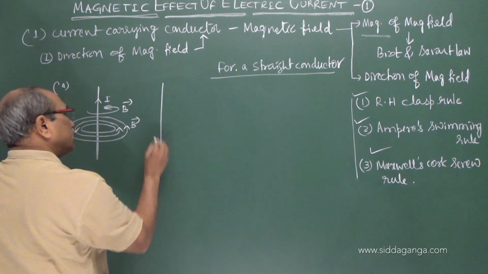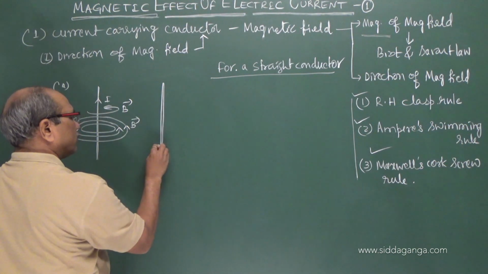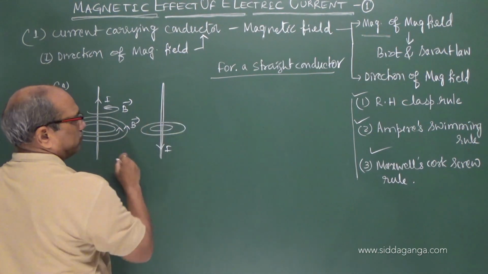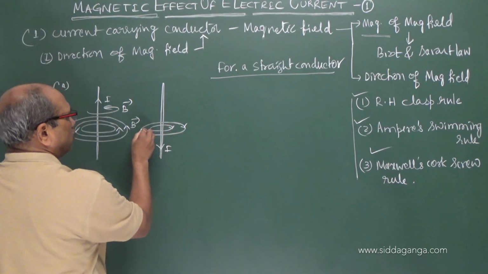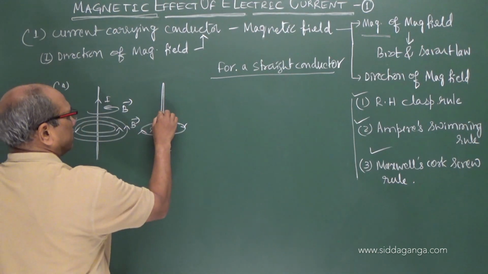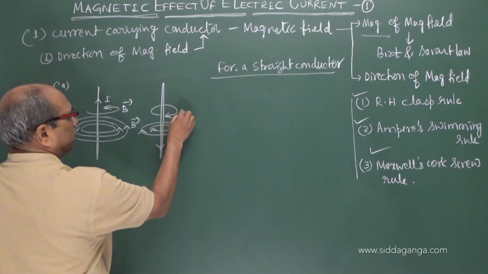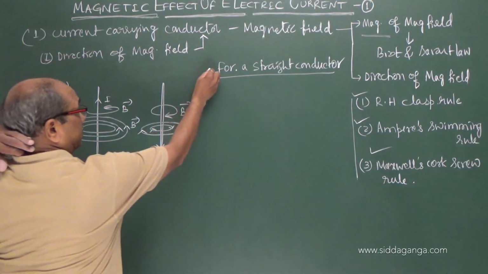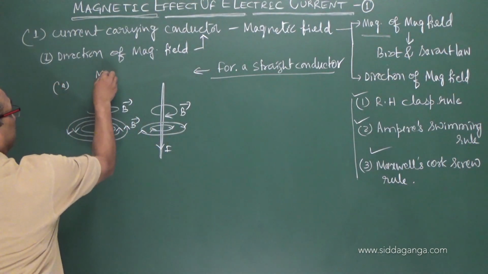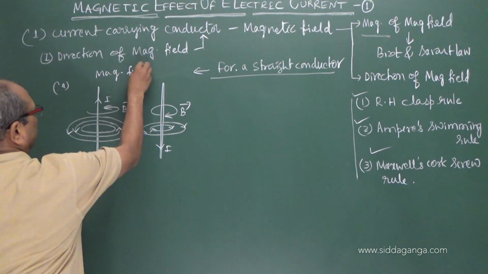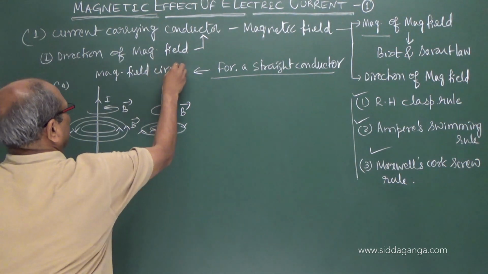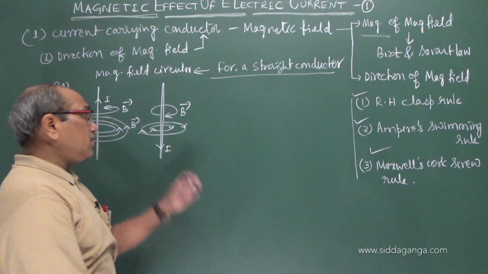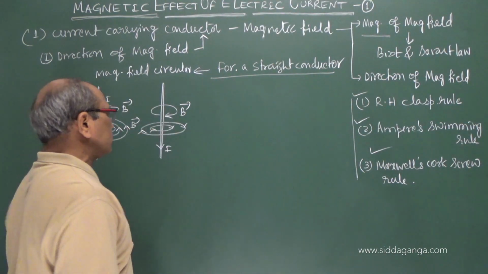Suppose the current is downward, the same field appears to be clockwise, like this, B. Circular field, straight conductor: the magnetic field is circular with all circles having their center on the wire, concentric expanding circles.